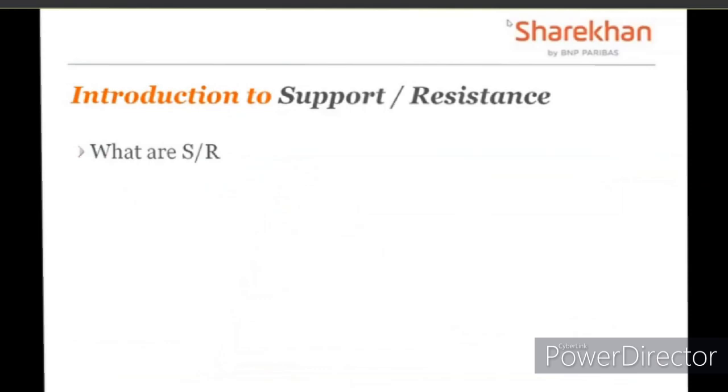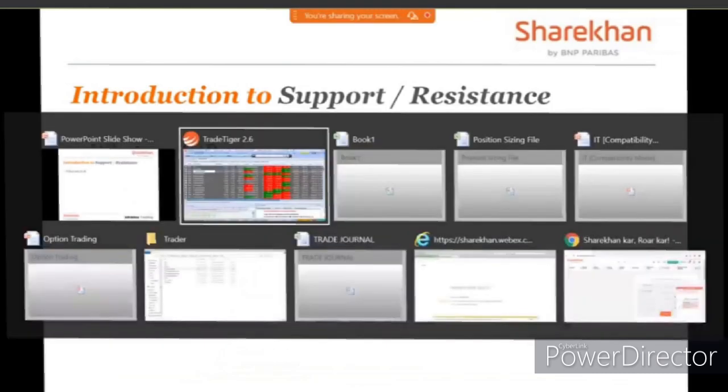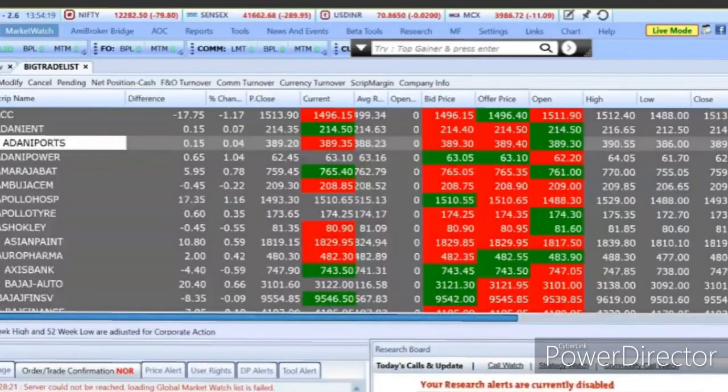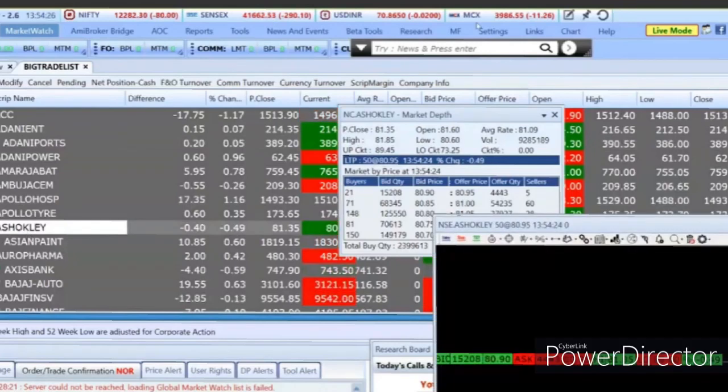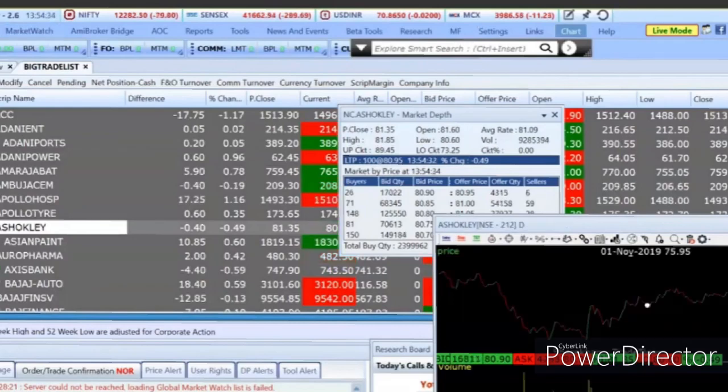So we're talking about support and resistance, and as I said, support and resistance will not be a single point. So let me go to the charts and show you how to mark these. I'll randomly click on a script. When I double click on a script, by default you get the previous time frame that you had opened. Possibly I had opened a daily chart previously and therefore the daily chart has opened for me. I'll take a full screen view here.